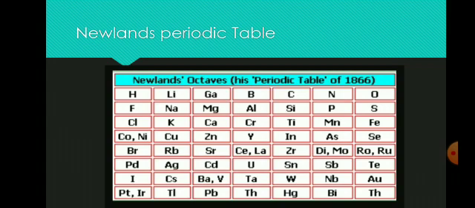Here we can see in this Newlands table, he put two elements in the same slot. For example, here he put cobalt and nickel in the same slot, and ruthenium and rhodium in the same slot, and cerium and lanthanum in the same slot, and platinum and iron in the same slot.